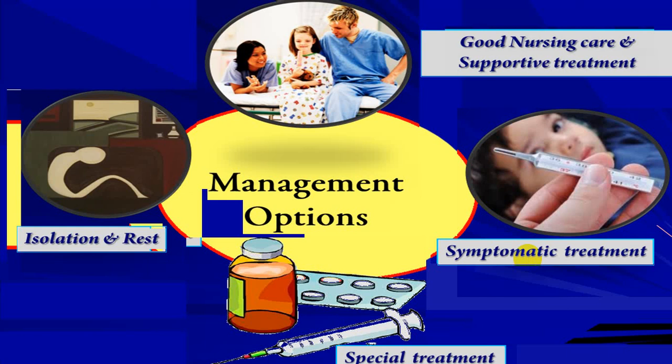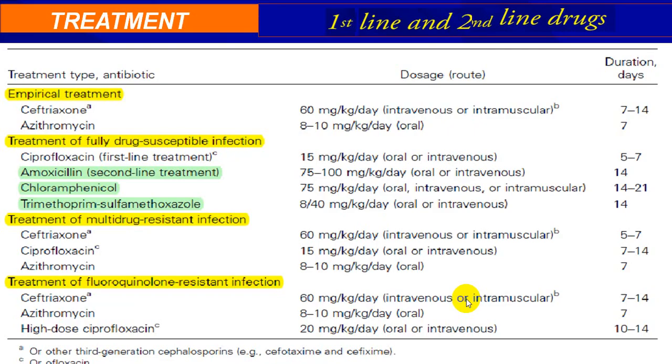And then you can go for a specific treatment, which we call an antibiotic, depending upon the culture report and antibiotic sensitivity. By and large, before you send a culture and go for antibiotic sensitivity, the empiric treatment should be started after collecting a blood sample for culture.